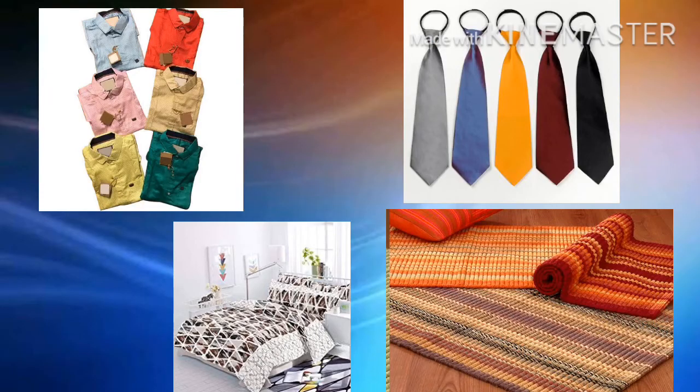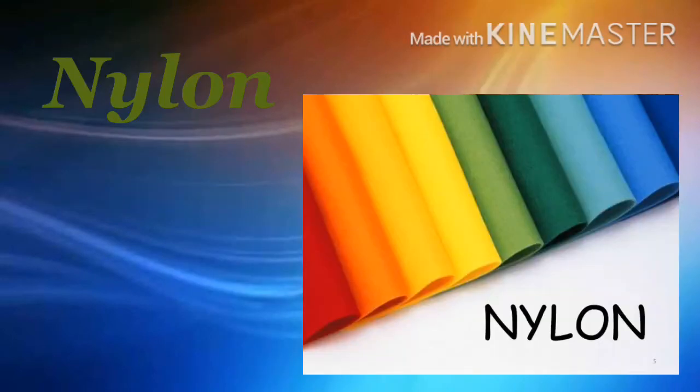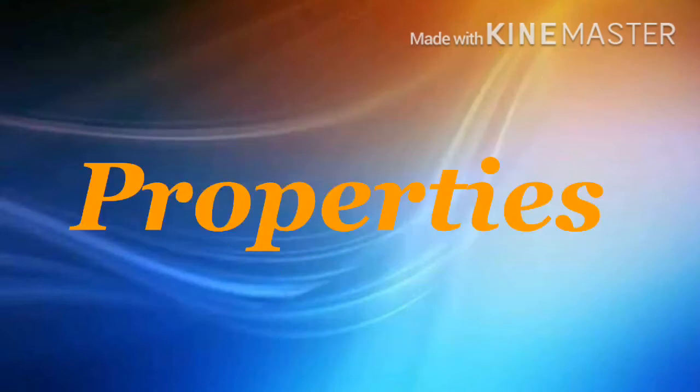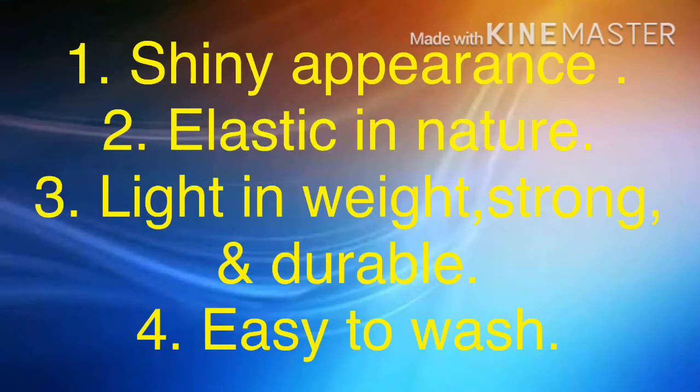Now the second type of synthetic fiber is nylon. Nylon was the first fully synthetic fiber. It was produced in the year 1930 by an American scientist named Wallace H. Carothers. Next point, properties of nylon. First property of nylon is it has a shiny appearance.